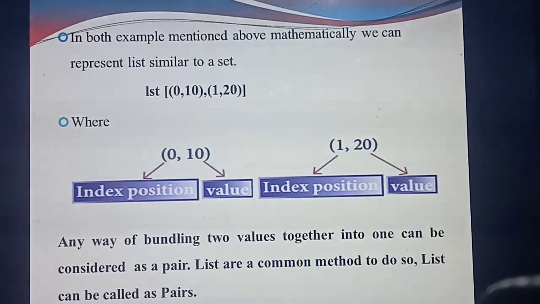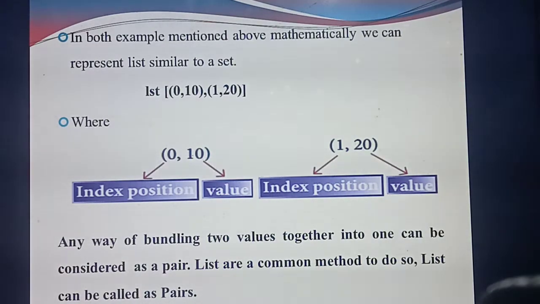Likewise the second one, 1, 20: the first one is the index position, 1, and 20 is the value. So you are giving the place value and the element in the same bracket. See the definition. This is called a pair.